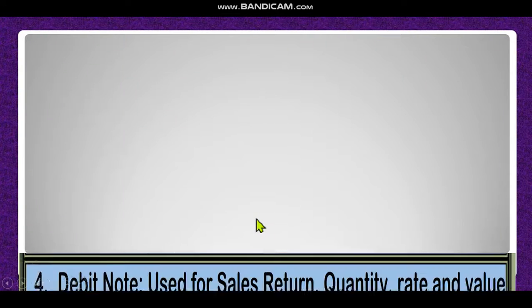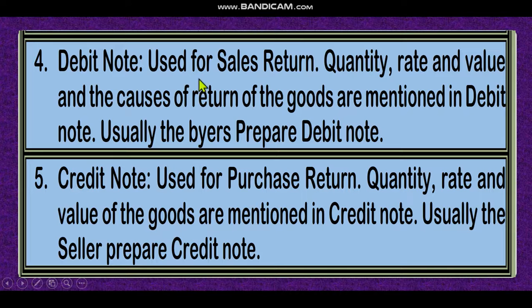Dear student, next topics. Debit note, which we use for purchase return. Quantity, rate, value and causes of return of goods are mentioned in the debit note. Usually the buyer prepares the debit note. Credit note is used for sales return. Quantity, rate, value of goods are mentioned. Usually the seller prepares the credit note.